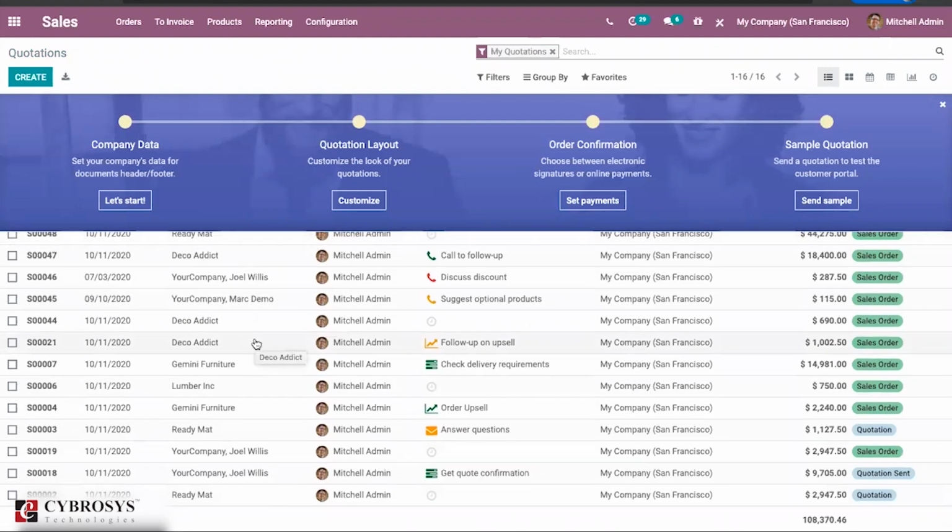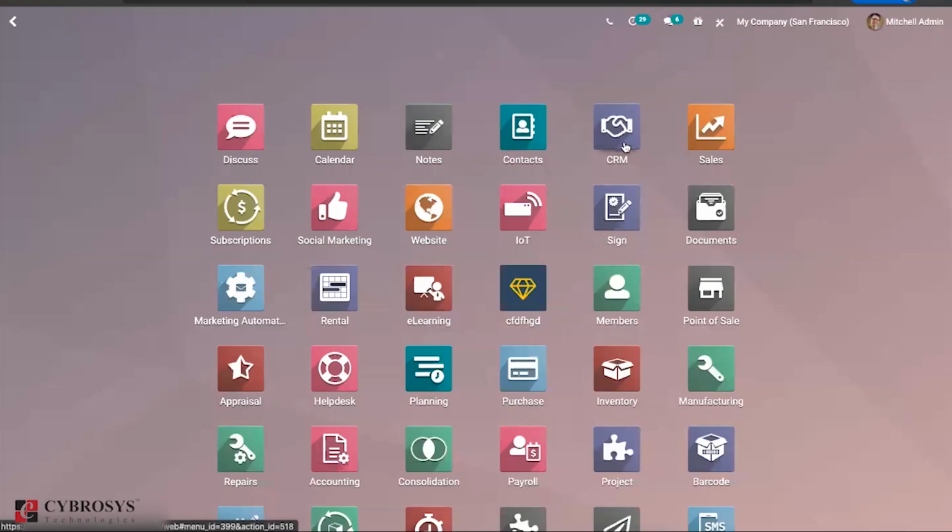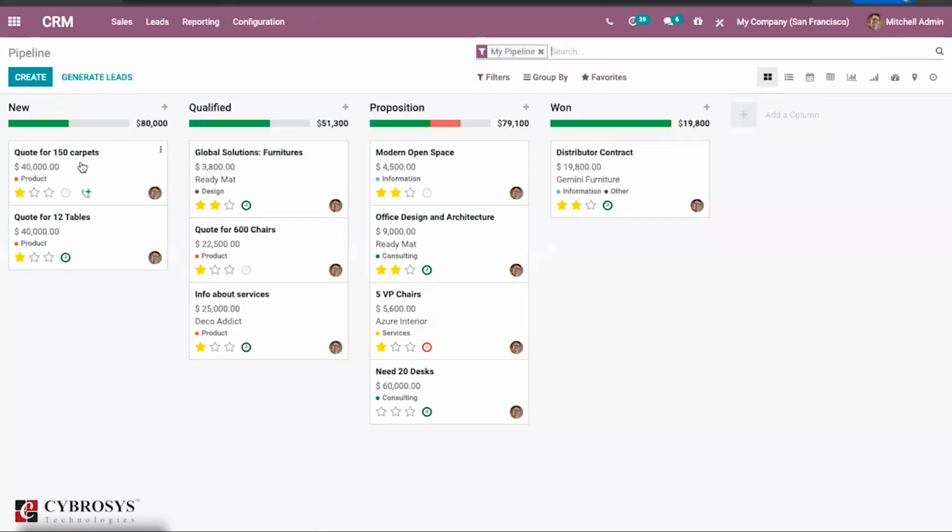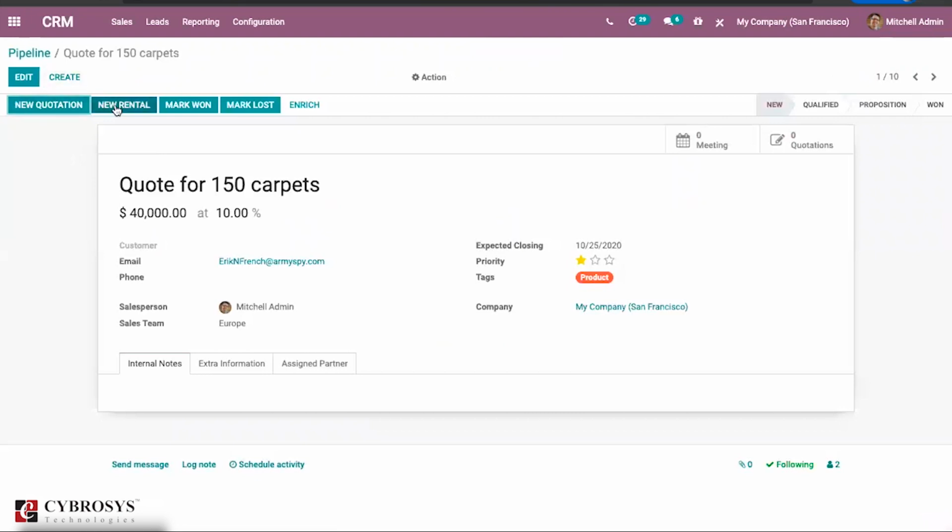The next change Odoo has brought is, if you go into the opportunity in the CRM, so if you are creating an opportunity, you can just find a new rental button here. Earlier we didn't have a rental option here, but right now you have a new rental button. If you click on this one, it will redirect you to the particular rental order. So this is directly connected with the rental order. You can just create a rental order from the pipeline itself. So it is very easy to manage your rental orders from the pipeline.